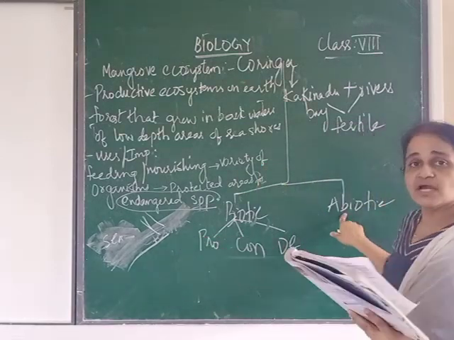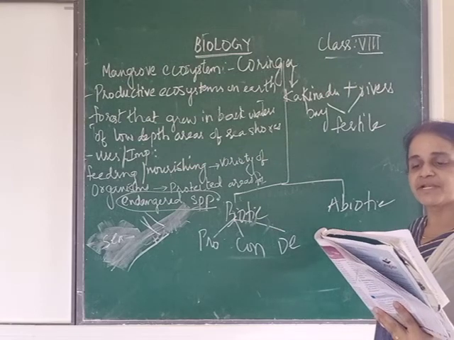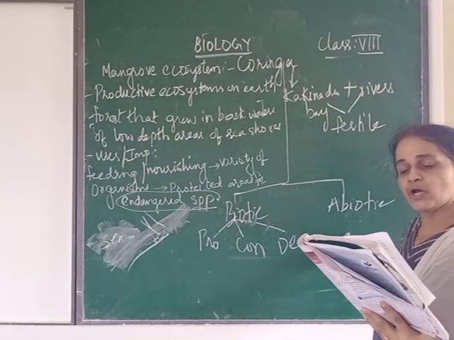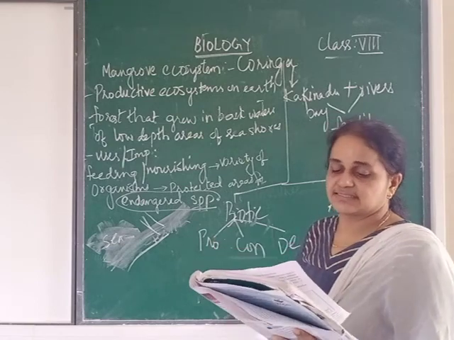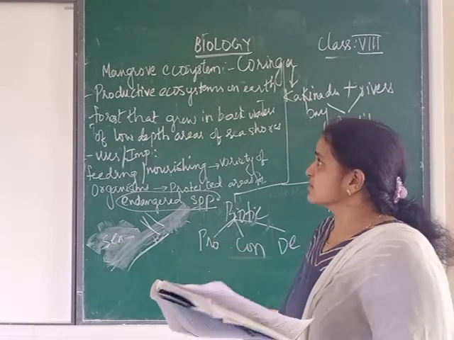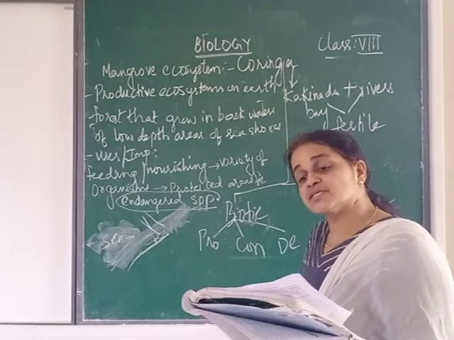Abiotic. Abiotic means non-living. Salt, fresh water, air, temperature, sunlight, soil, etc. This forms the abiotic components. So this is the example of which ecosystem? Mangrove. Next ecosystem which we are going to take is which one?